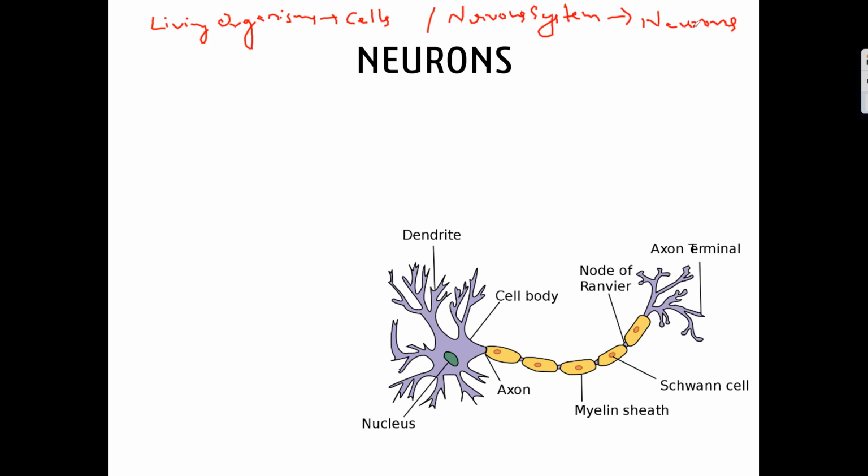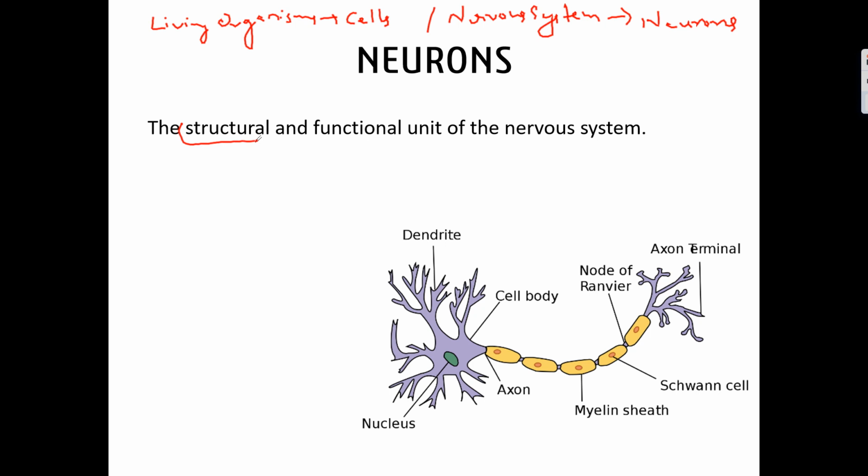Before discussing the details of the nervous system, let us talk about these neurons. Why are we talking about neurons here? Because they are the structural and functional units of the nervous system.